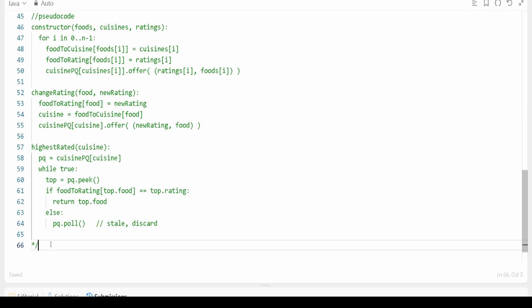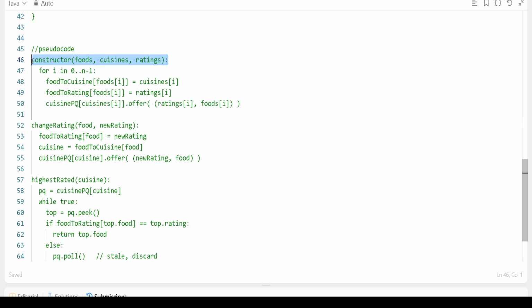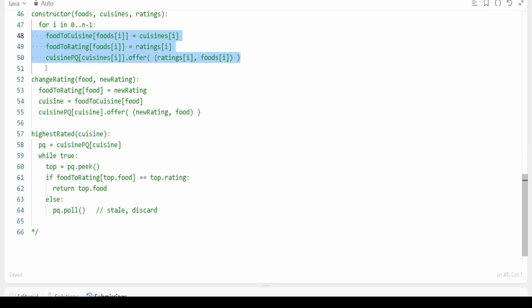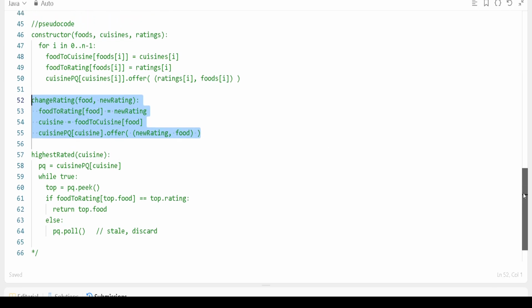And whenever you are writing the code in FANG interviews, right, or any product based company, you should go with the pseudocode and tell what you need to do, right? Means very first you will initialize your maps and the priority queue, right? Then over the methods, if you're not writing them, you can explain this also in your discussion, right?